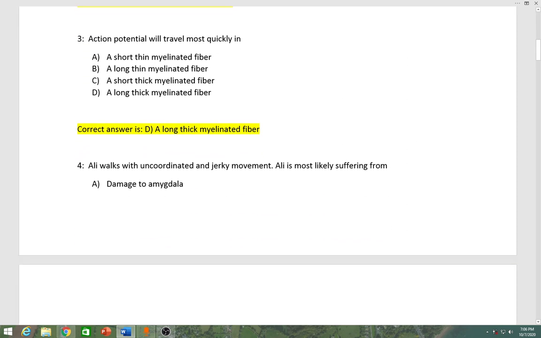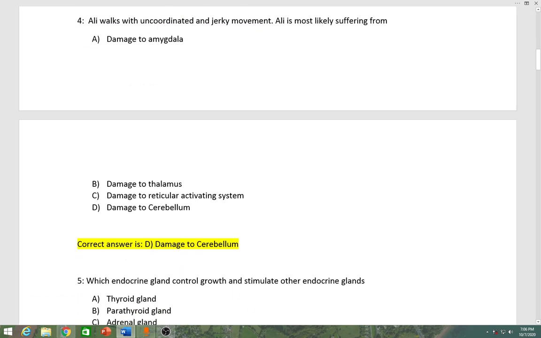Number 4, Ali walks with uncoordinated and jerky movement. Ali is most likely suffering from A damage to amygdala, B damage to thalamus, C damage to reticular activating system, D damage to cerebellum. Correct answer is D, damage to cerebellum.